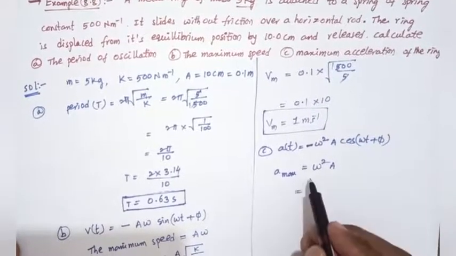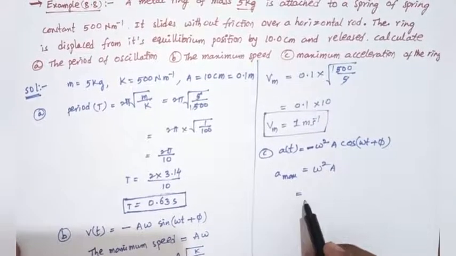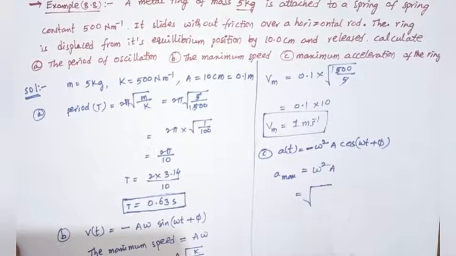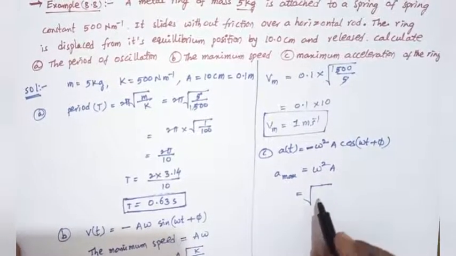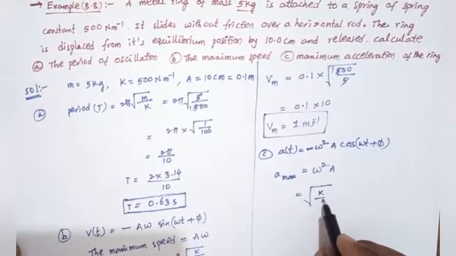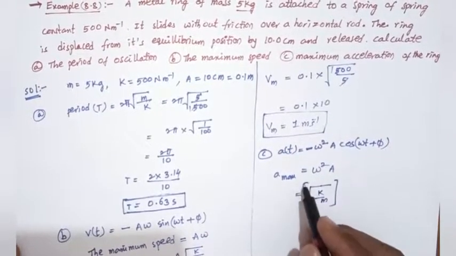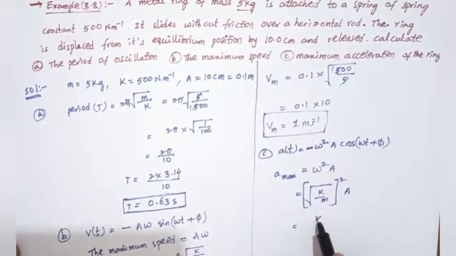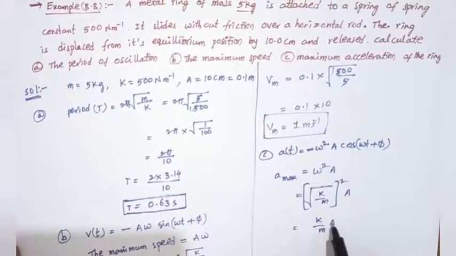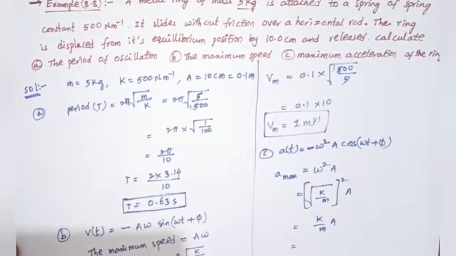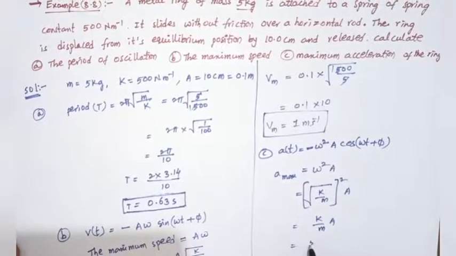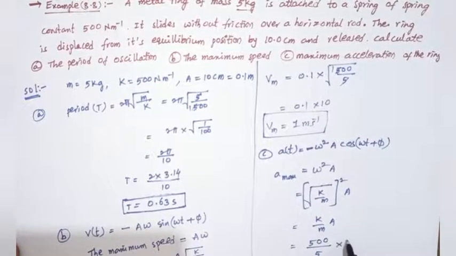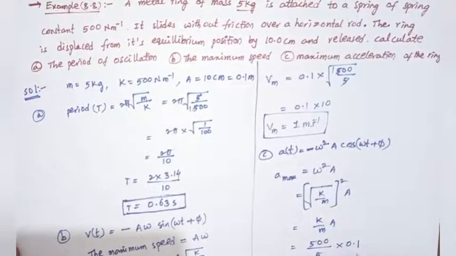Omega equals what? Omega equals square root of k by m, whole squared, into A. That equals k by m into A. So what is k? k equals 500 by 5, into A equals 0.1.